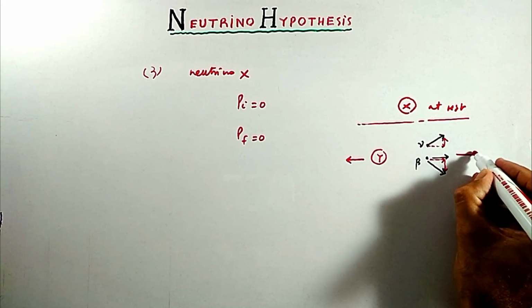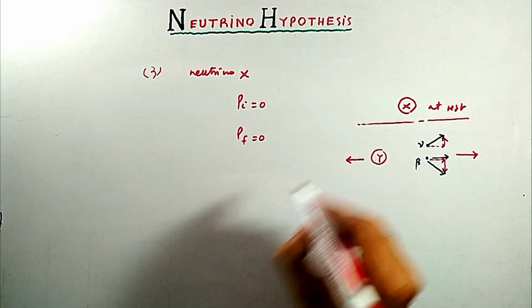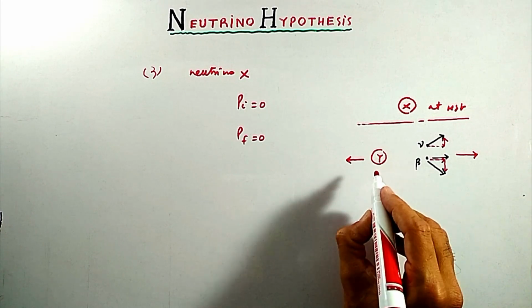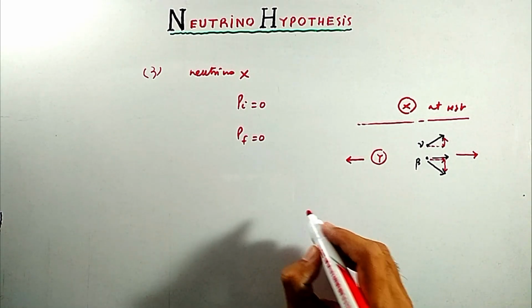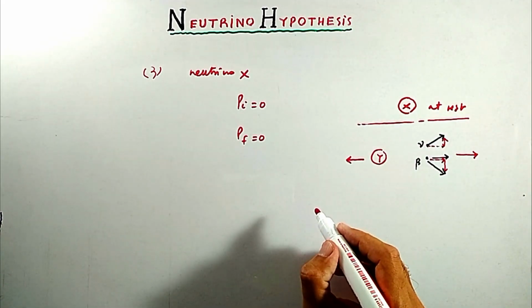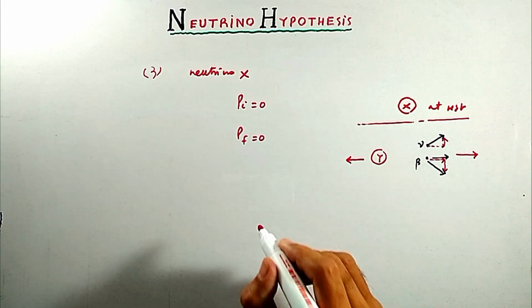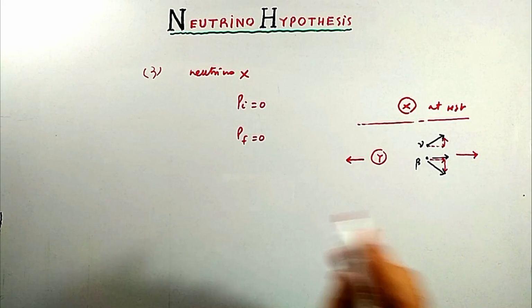So total horizontal momentum in this direction is cancelled by linear momentum of Y particle in opposite direction, and total momentum of this system, which is equal to Pf, comes out to be equal to 0. And in this situation, law of conservation of linear momentum is satisfied.